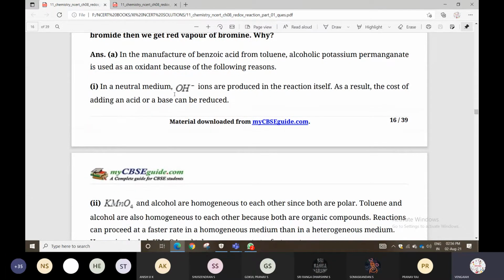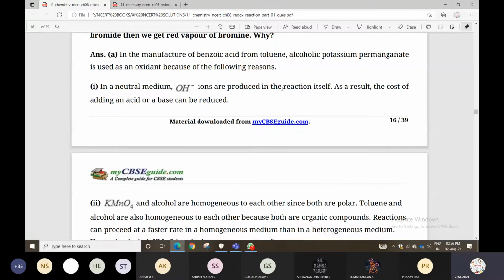In neutral medium condition, OH minus ions are produced in the reaction itself. As a result, the cost of adding an acid or base can be reduced, because OH minus ions will be produced by itself. So no need to add.